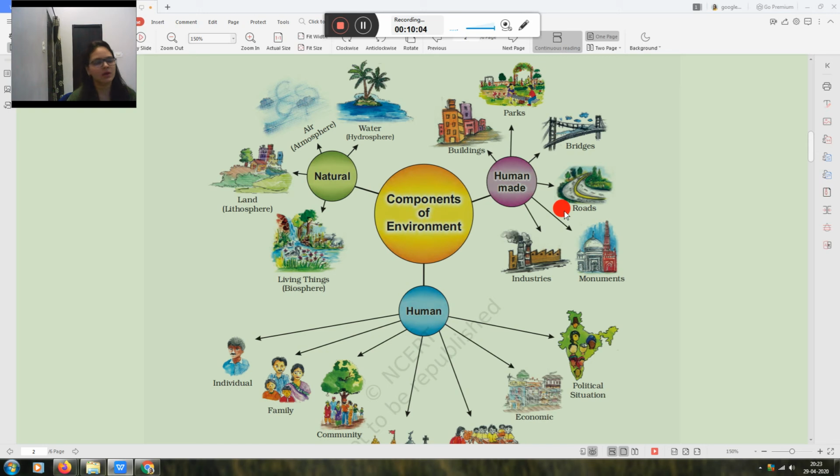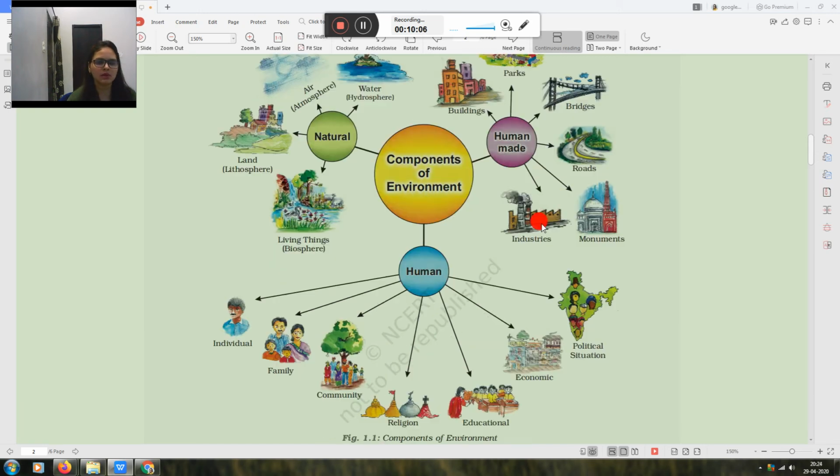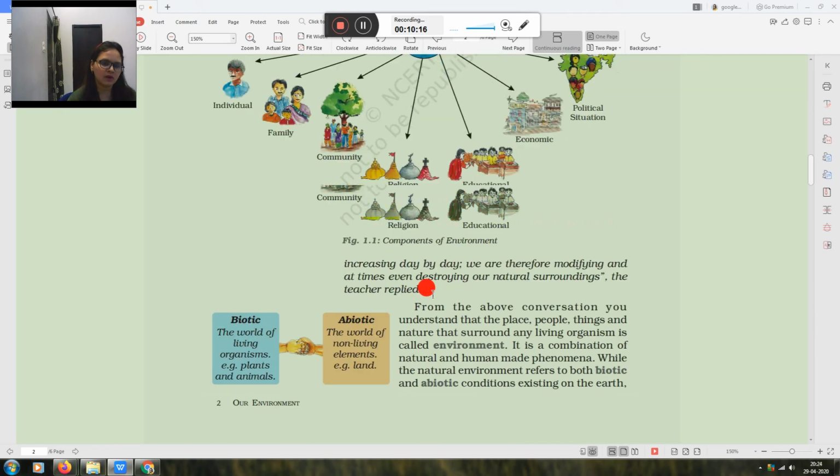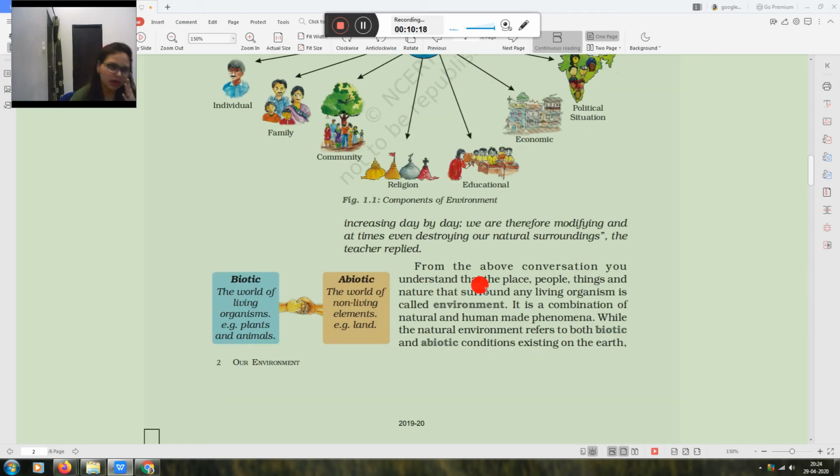Human includes individual, family, community, religion, education, economic and political situation of any country. Now environment is divided into two parts, the living and non-living, or biotic and abiotic. All living organisms, which are plants, animals and human beings, are included in biotic, and abiotic means the world of non-living elements.